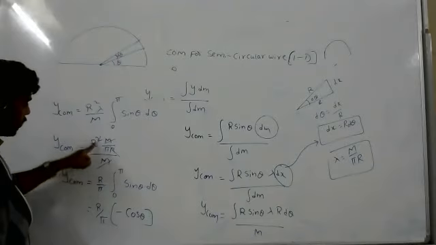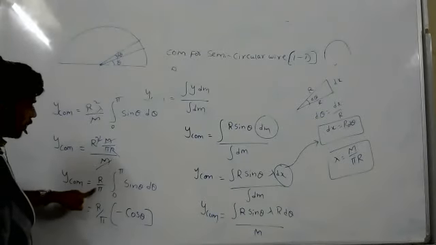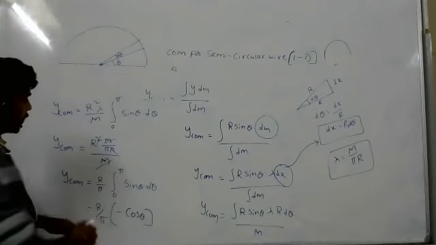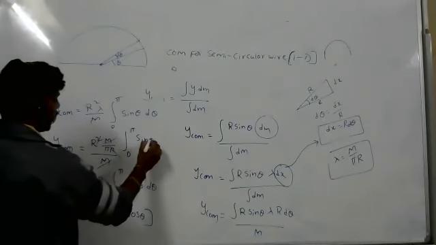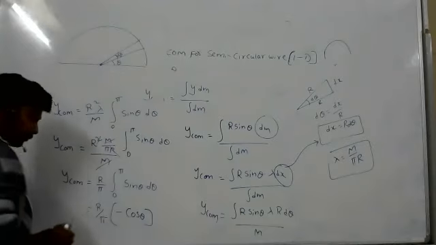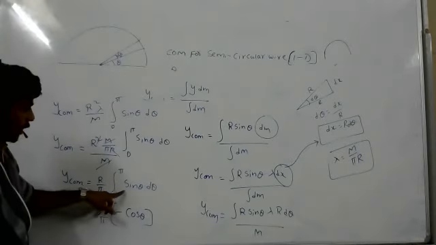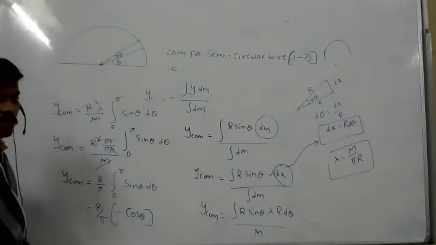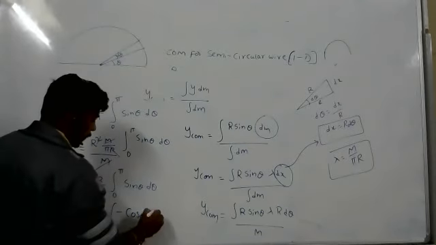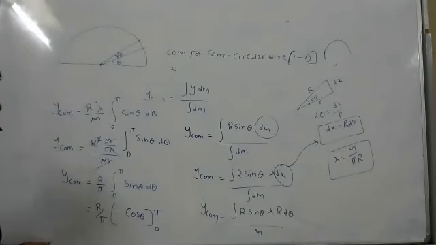R will get cancelled, m will get cancelled. You will remain with r by pi, and the remaining is 0 to pi sine theta d theta. Now I am asking, what is the integration of sine theta d theta? That is minus cos theta, 0 to pi. Clear?